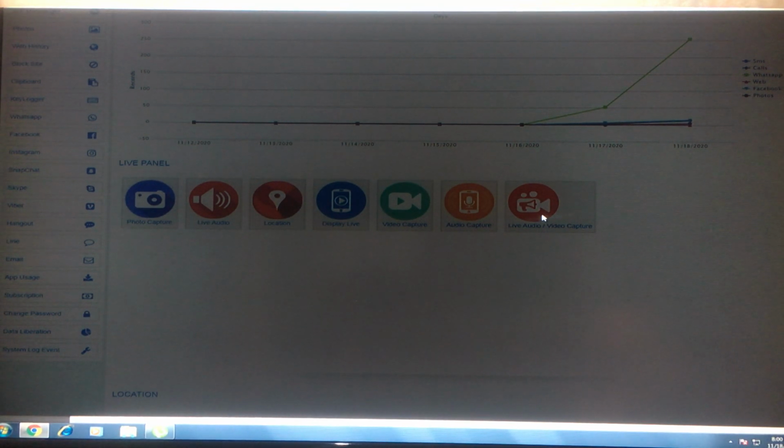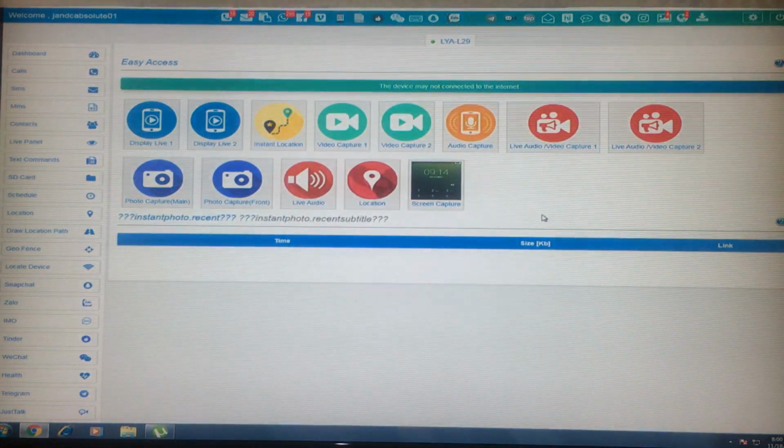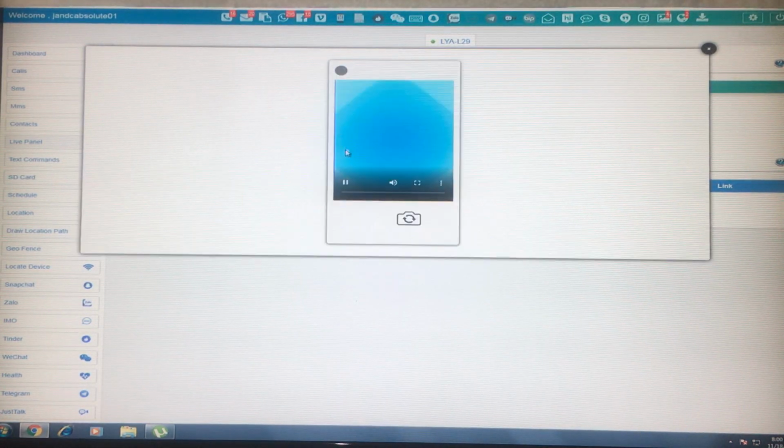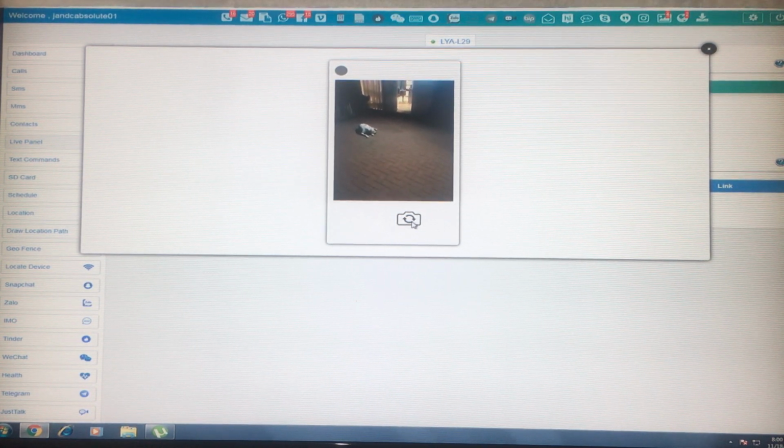A bonus feature is this live panel. This is what makes this app used by JNC Absolute Spy so brilliant. The person can be monitored through the target phone without their knowledge. You can decide which camera to activate, and you will hear live audio, or you can use audio capture. Depending on the target phone, some of these functions might not work.